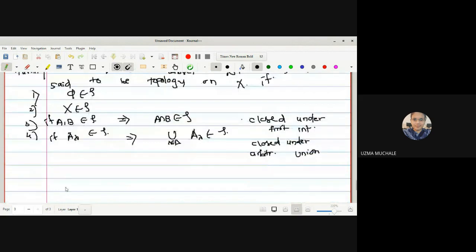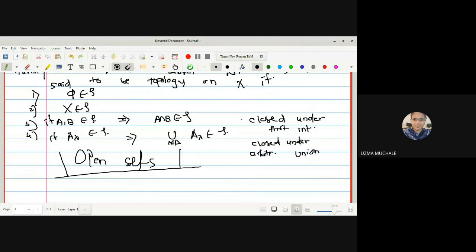We have been now in the paper of general topology, and the whole concept, the whole idea of general topology depends upon the open set. And every member of tau is said to be an open set. Why is this so? Because if you see the definition, it is related to open sets. Your phi and X are members of tau, they are always open and closed. And the finite intersection of open sets is open, as well as the arbitrary union of open sets is an open set. Now, if you want to verify the definition, you can check it anywhere.